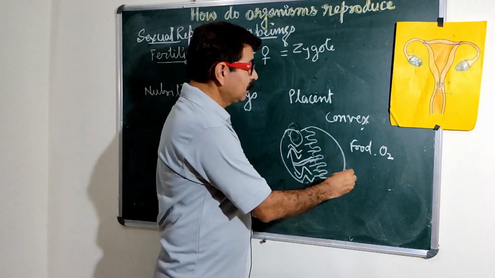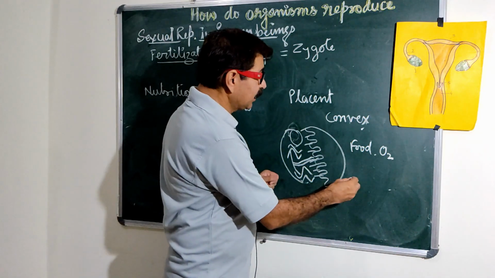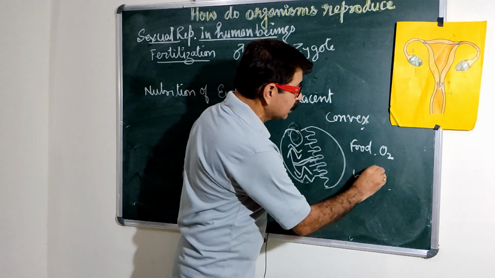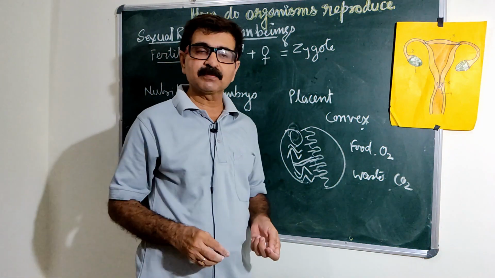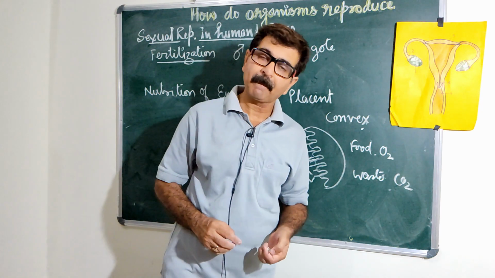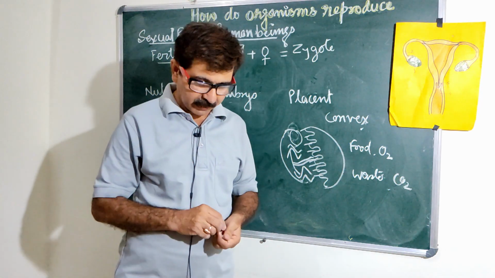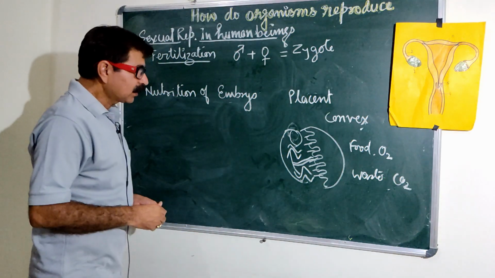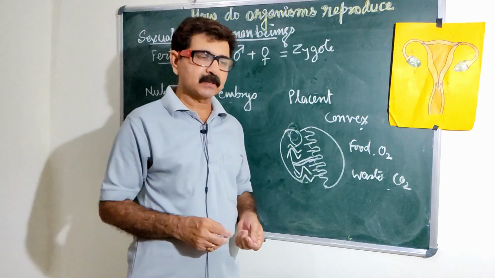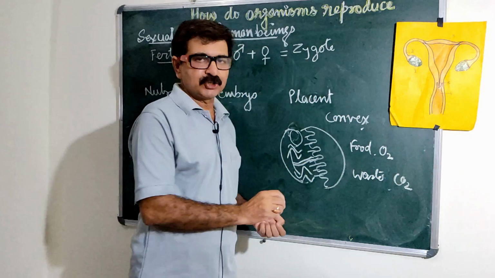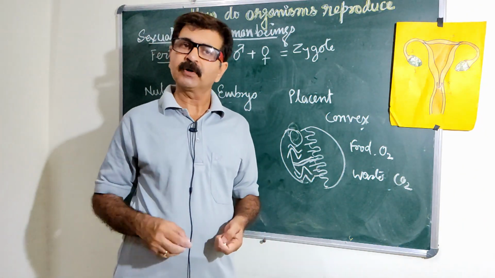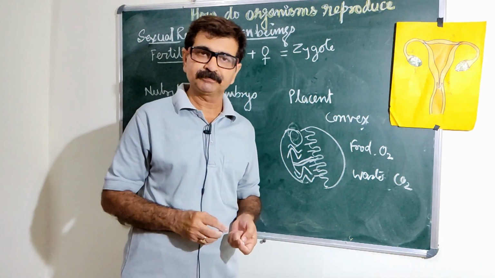Not only nutrition, the waste coming out of the embryo and CO2 also go through the placenta into the mother's blood. So it is very necessary that when a mother is pregnant and the embryo is developing, she needs nutritious food for good health.